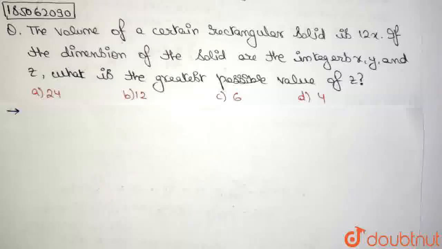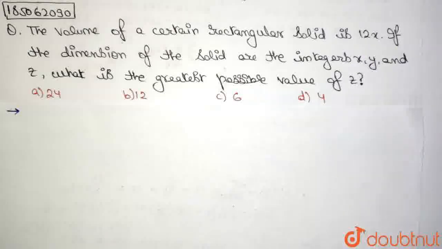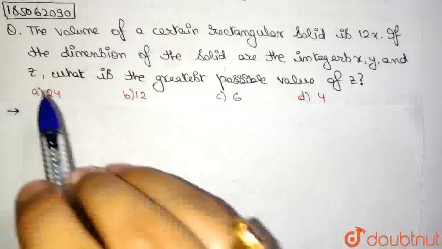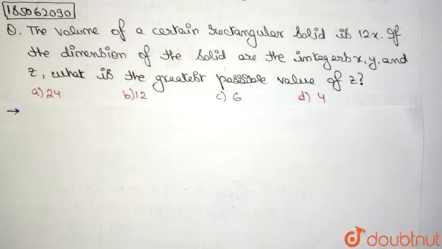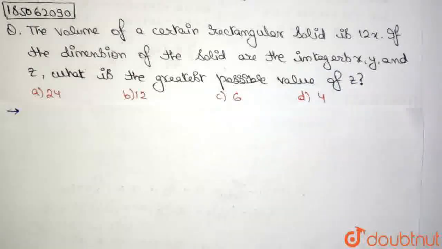Hello friends, welcome. The question states the volume of a certain rectangular solid is 12x. So we have the volume as 12x. If the dimensions of the solid are the integers x, y and z, so we know that x, y and z are integers because it has been given to us in the question. What is the greatest possible value of z? And we need to find the greatest value of z.